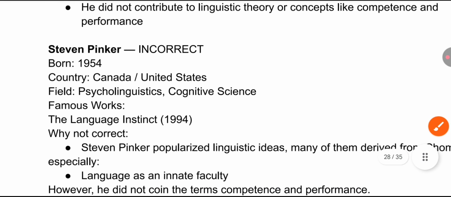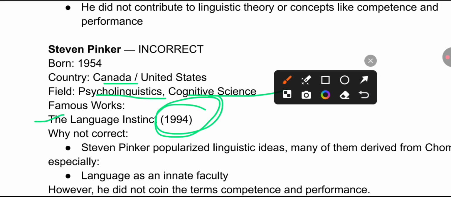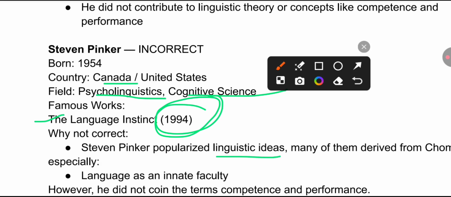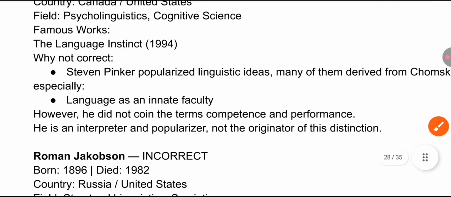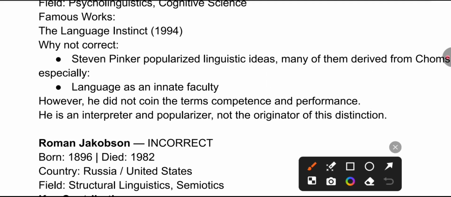Next we have Steven Pinker, from Canada and the United States, and the field he was associated with is psycholinguistics and cognitive science. The famous work, The Language Instinct, in 1994. Steven Pinker popularized linguistic ideas, many of them derived from Chomsky. He talked about the innate language faculty, and that's why he was not associated with the competence and performance concept. He did not coin it, but was an interpreter and a popularizer.